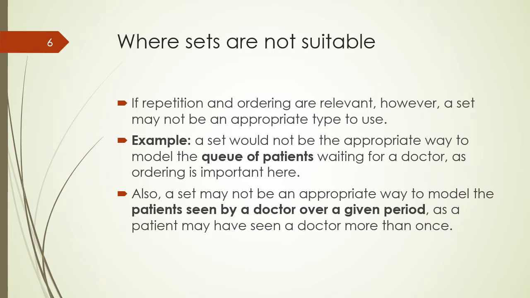Further, a set may not be an appropriate way to model the patients seen by a doctor over a given period, as a patient may have seen a doctor more than once, and we need to use the multiplicity of objects here. Therefore, we cannot use sets in this scenario.